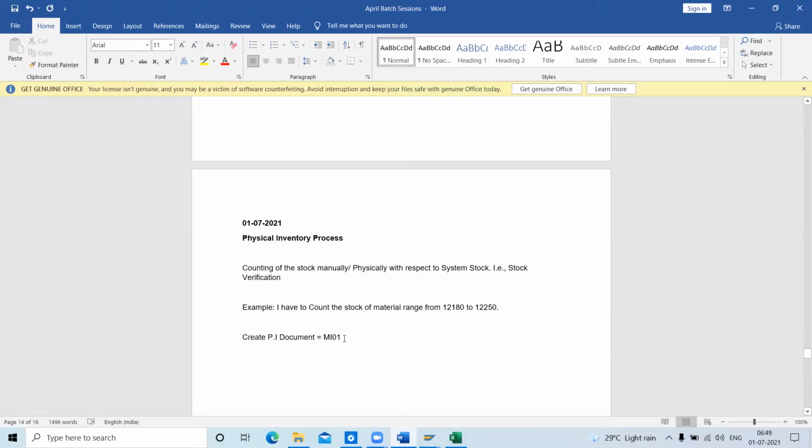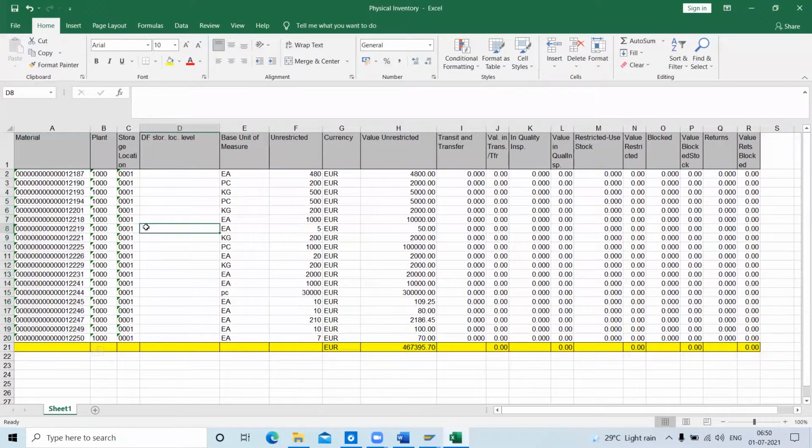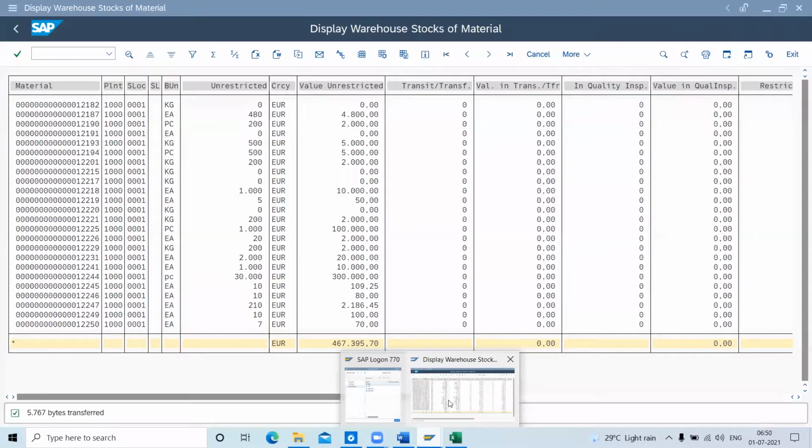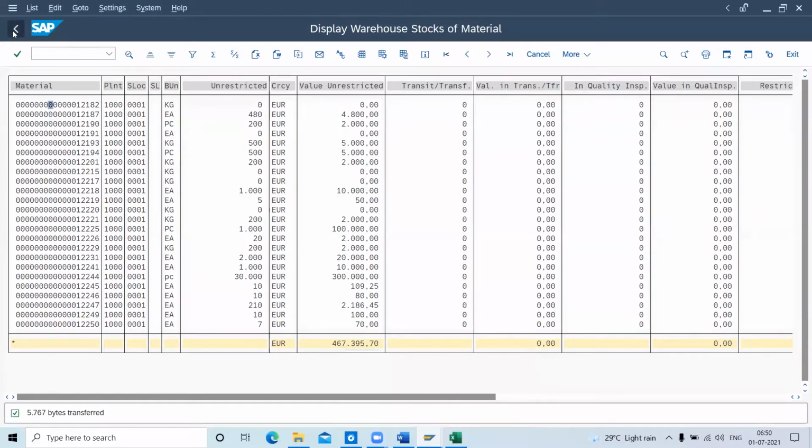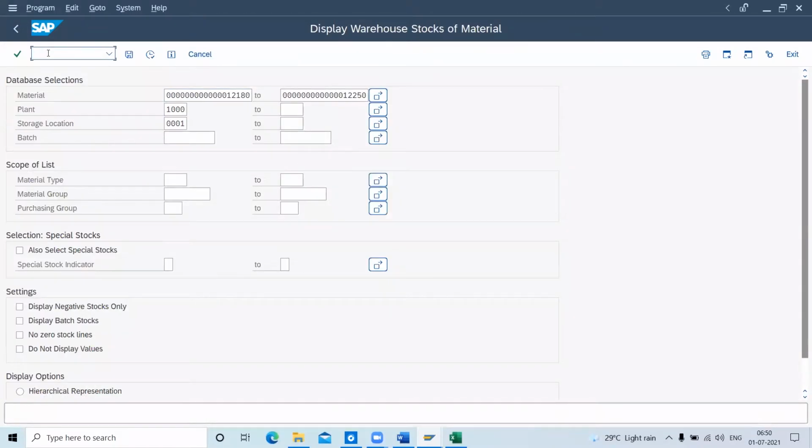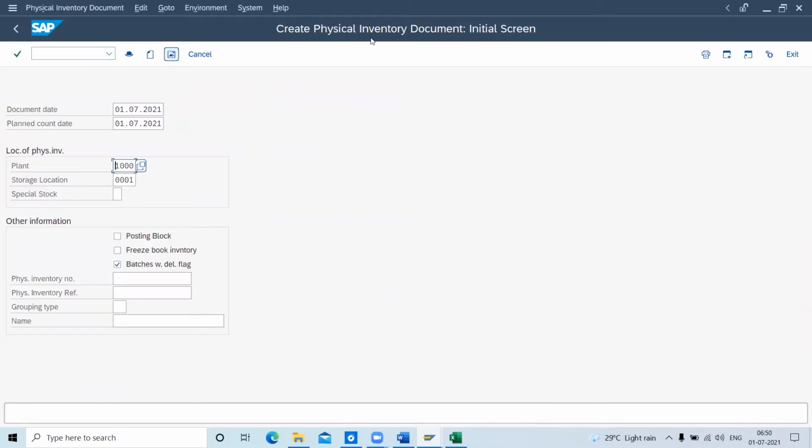MI01 stands for creating a PI document. So I will go again to the SAP system. This I will keep as it is. I have taken the report. Now I will create with MI01. You can see here, create physical inventory document.